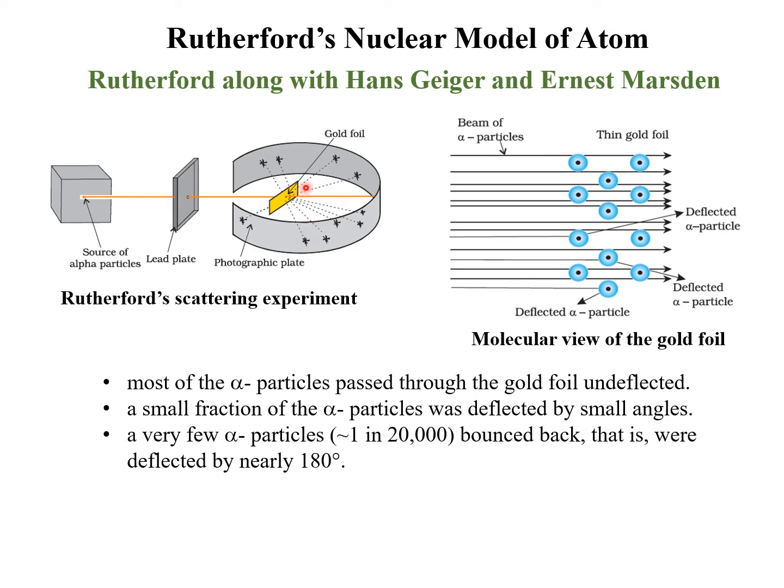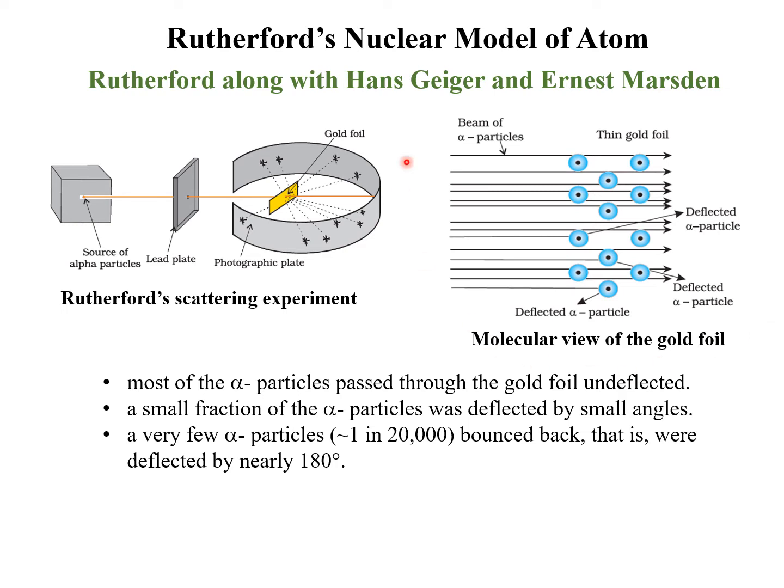This thin gold foil had a circular fluorescent zinc sulfide screen around it, just like we studied in the cathode ray tube experiment by J.J. Thomson. Whenever an alpha particle strikes the screen, a tiny flash of light is produced at that point.